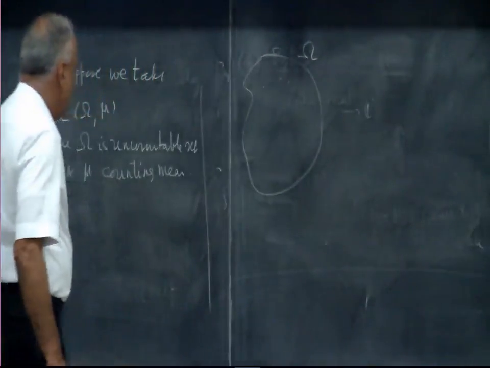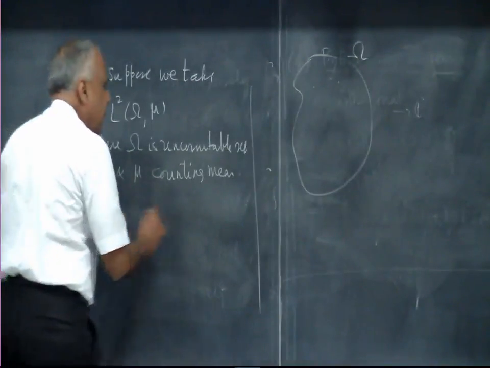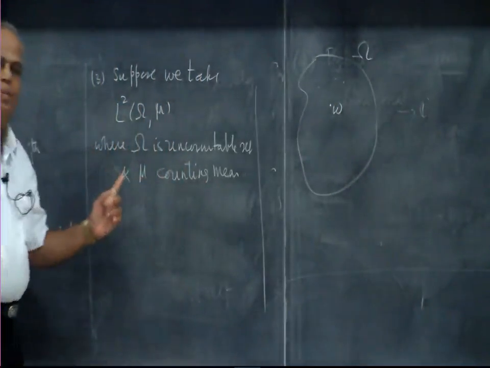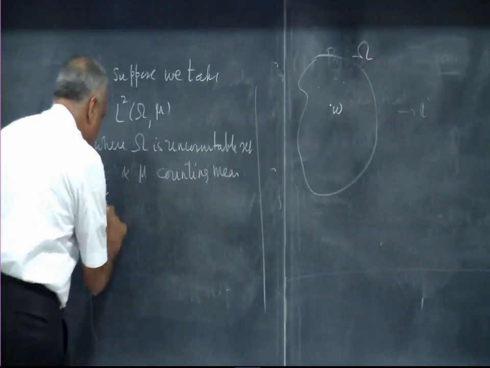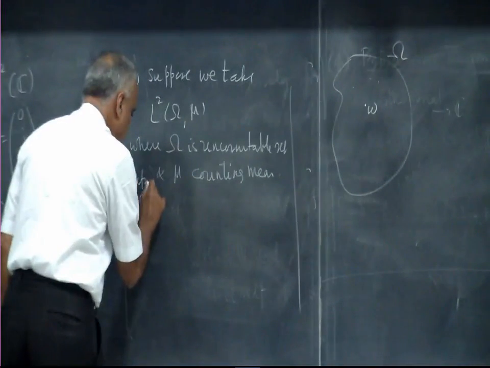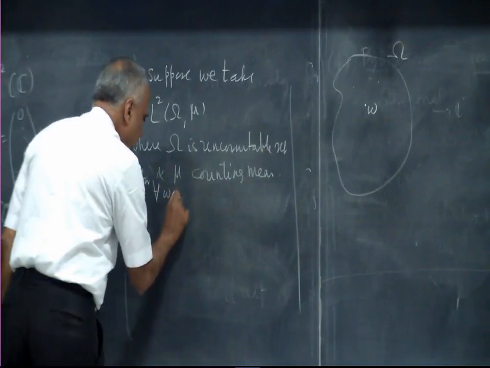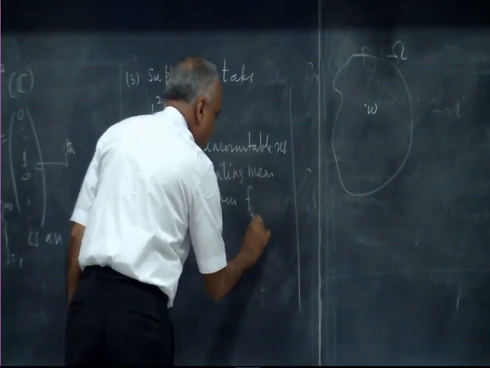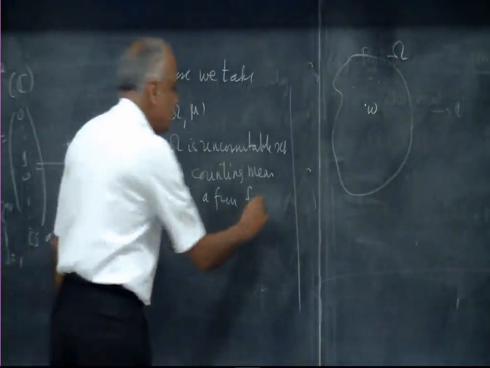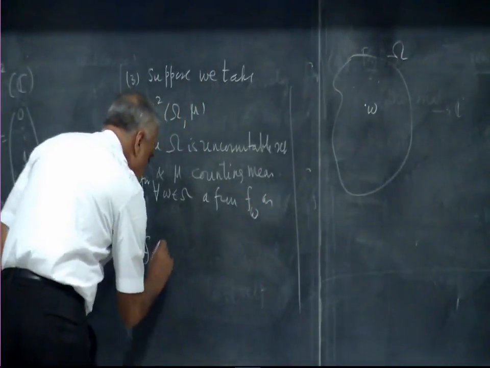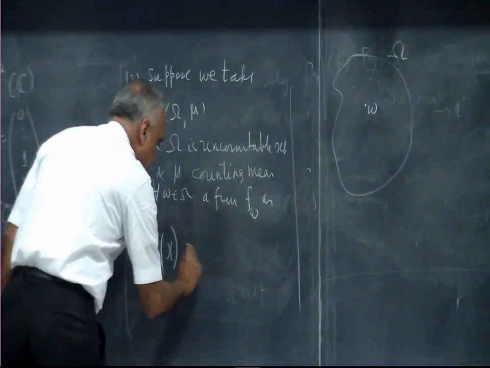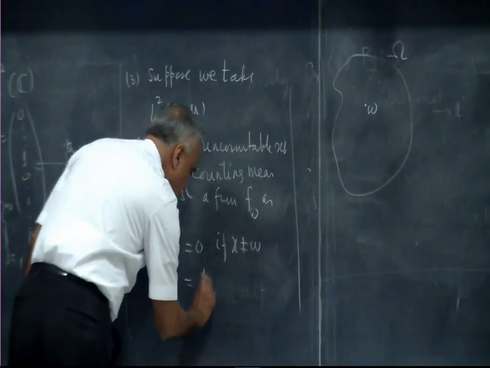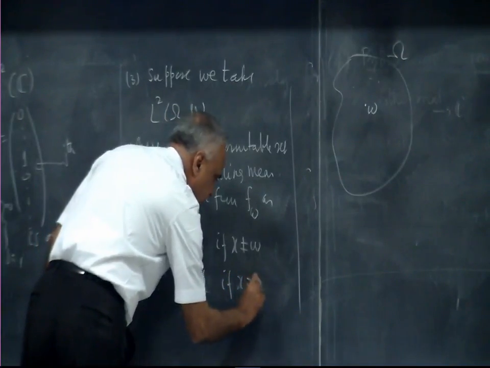Now what I am going to do is take a point omega, and corresponding to that I am going to define, for every omega in Omega, a function f sub omega as f sub omega equal to 0 if x not equal to omega, 1 if x equal to omega.